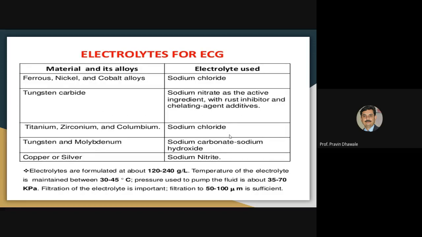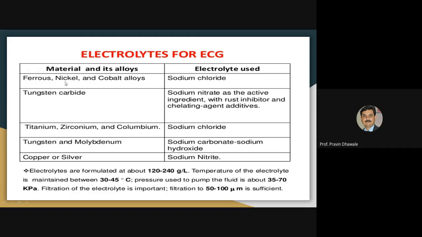Now this slide will focus on which kind of electrolytes we use in electrochemical grinding. This slide shows a table. Here the materials and their alloys are shown in this column. And for this particular metal or material, which kind of electrolyte is to be used?